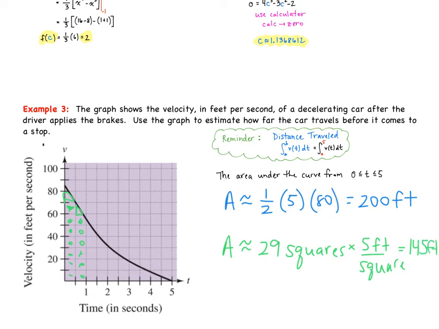So both of these are estimates, okay? The triangle was obviously an overestimate because our hypotenuse went outside of it. But there are certainly different ways you can go about estimating the total distance traveled.